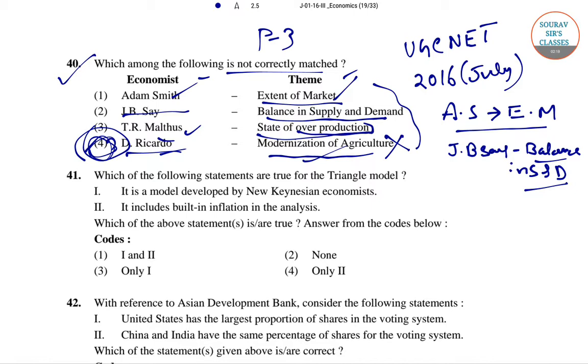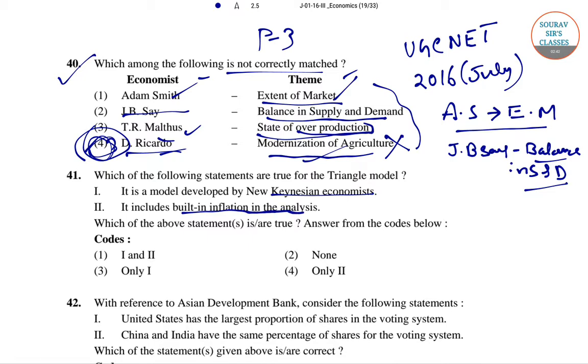Now we'll go straight to the next question, question number 41. In question number 41 it is given, which of the following statements are true for the triangle model? It is a model developed by new Keynesian economists, and it includes built-in inflation in the analysis. We have to find out which one is the right answer.